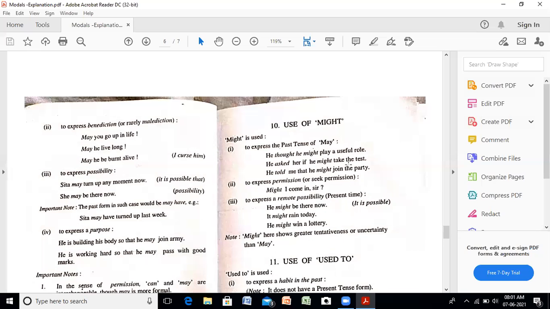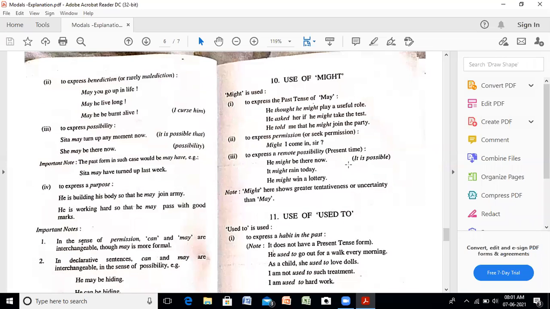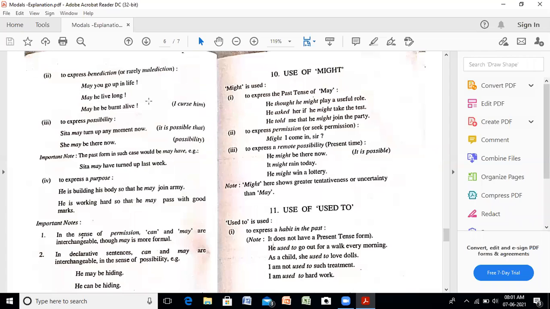To express benediction or really maledictions. May you go up in high, when you pray to God for something or for someone. May he live long. May he be burnt alive. You curse someone. And again, this is a prayer to God for thinking something bad for others. To express possibility, Sita may turn up any moment now. It is possible that Sita may turn up. किसी भी टाइम आ सकती है. She may be there now. Again, possibility. संभावना है कि काम हो सकता है.